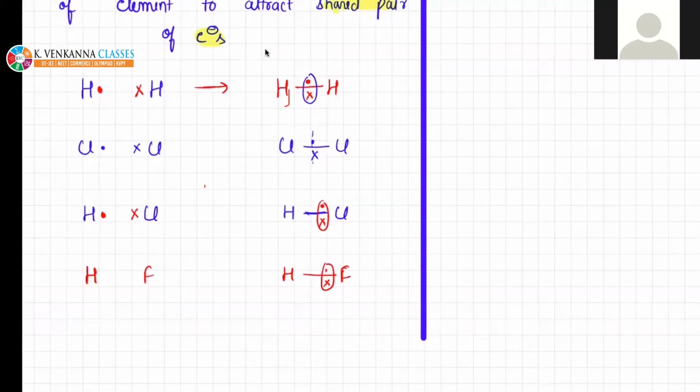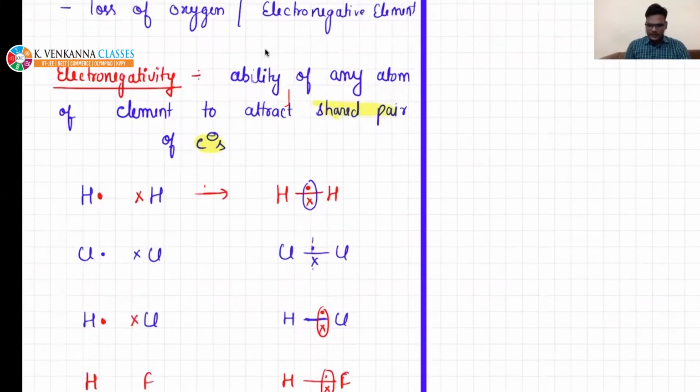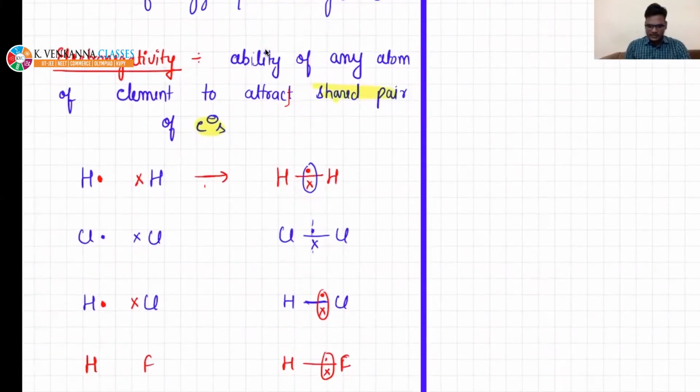Okay, so electronegativity is a concept. It tells about the ability of any atom to attract the shared pair of electrons.